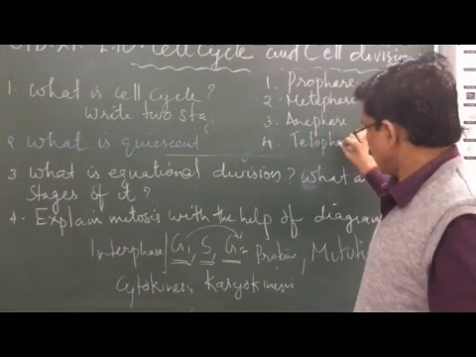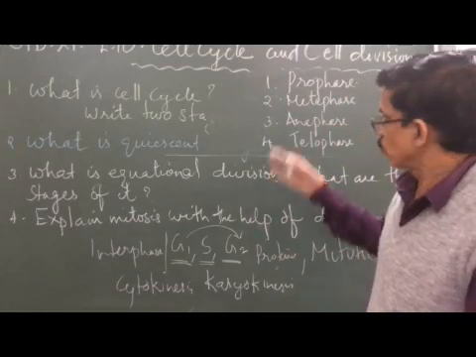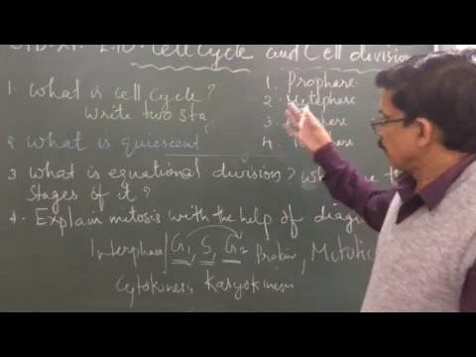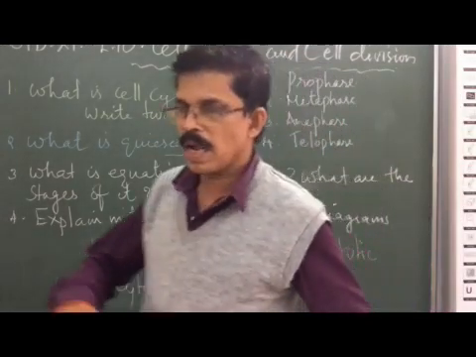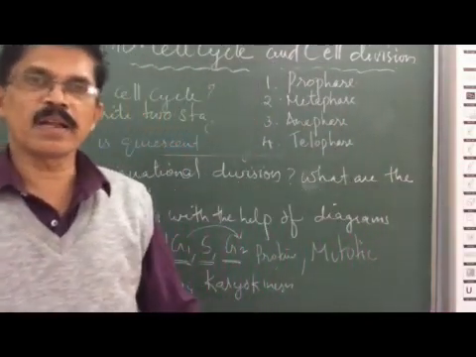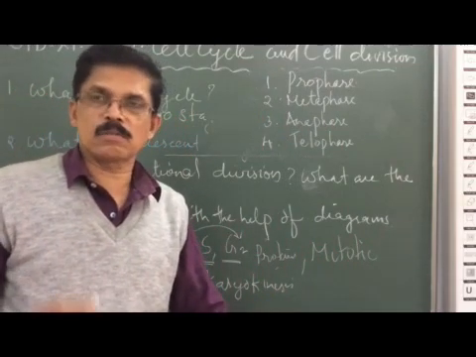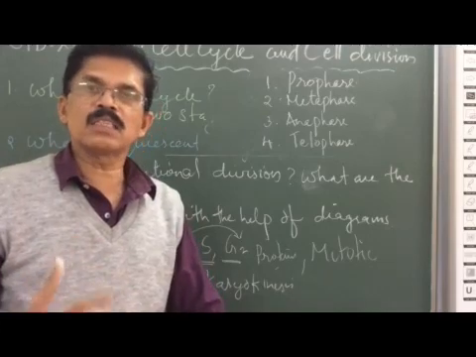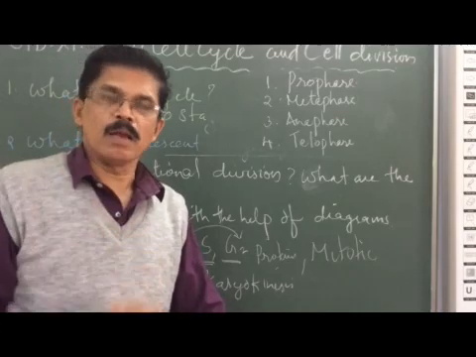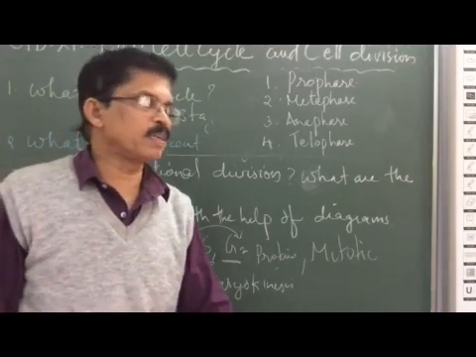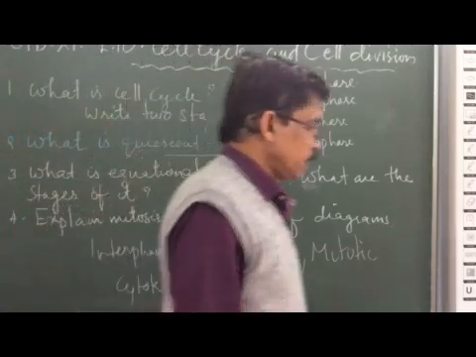You have already studied, and we sent the video of the detailed changes that happen during these 4 stages. Once again I will repeat it. In prophase, the nuclear membrane and nucleolus gradually disappear. The thread-like chromatin condenses gradually to form distinct chromosomes. And third, the mitotic spindle starts developing from the 2 poles. So what are the 3 changes in prophase?